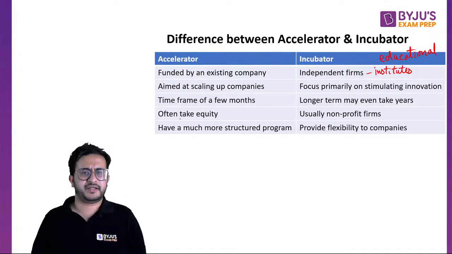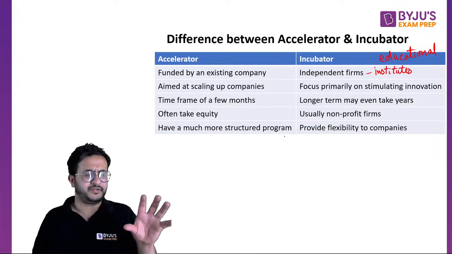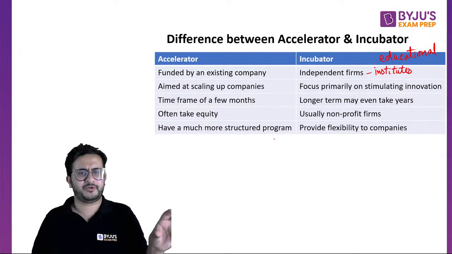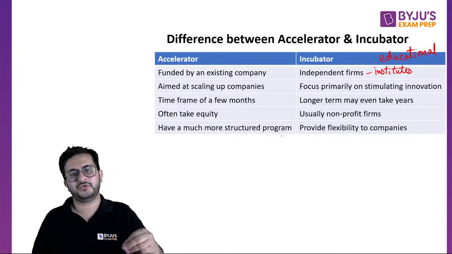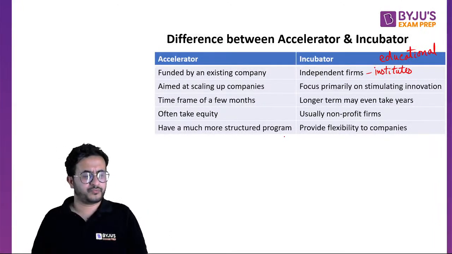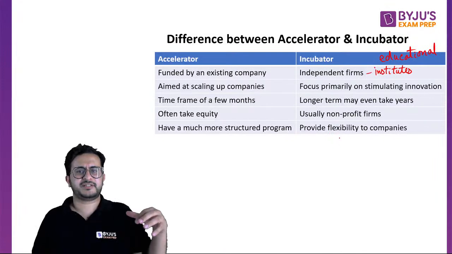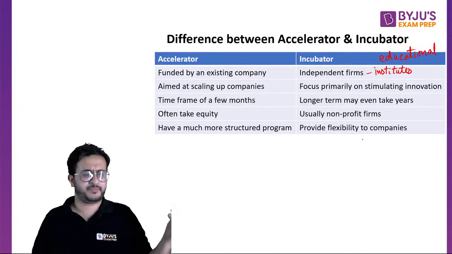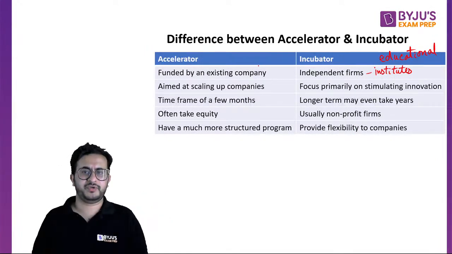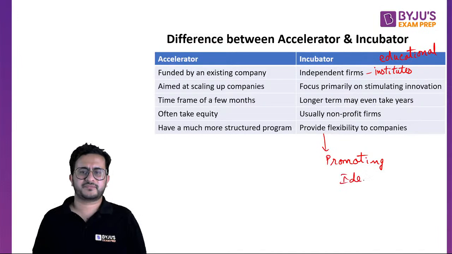And then accelerators have a structured, well defined program: these are the things they are going to do, and that is how the company is going to grow. Incubators provide more flexibility, and they welcome more ideas. So the broad difference is that an incubator is basically for promoting ideas, so that more people come up with business ideas and are given some assistance.